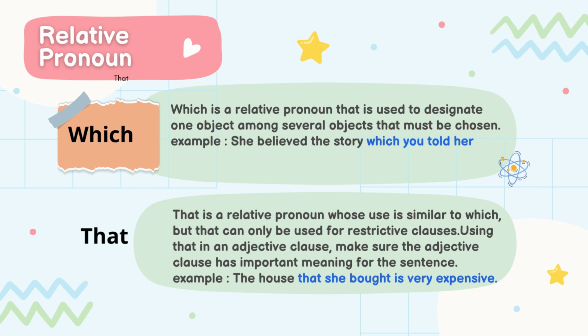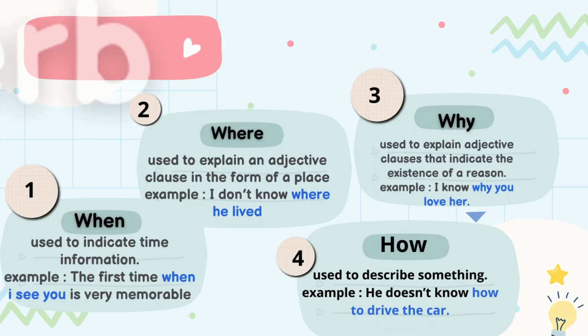That is a relative pronoun whose use is similar to which, but that can only be used for restrictive clauses. Using that in an adjective clause makes sure the adjective clause has important meaning for the sentence. For example, the house that she bought is very expensive. Well, now we move to the relative adverb.